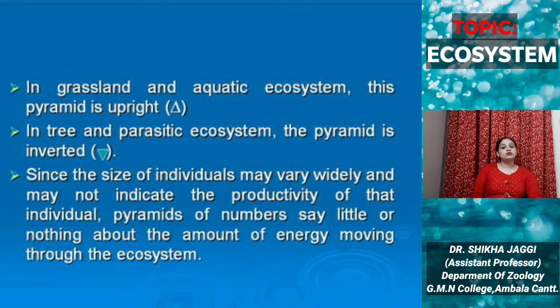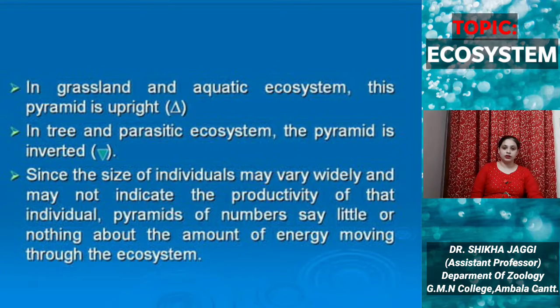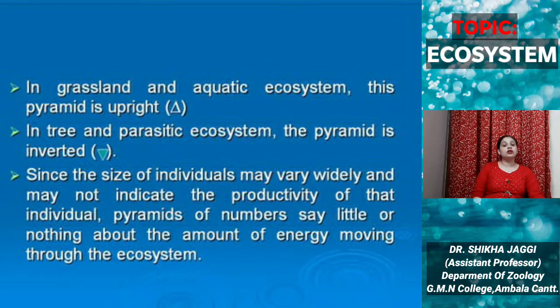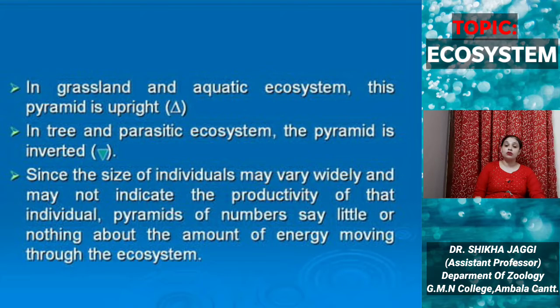But in the case of tree and parasitic ecosystems, the pyramid is inverted. Since the size of individuals may vary widely and may not indicate the productivity of that individual, the pyramid of numbers says little or nothing about the amount of energy moving through the ecosystem.